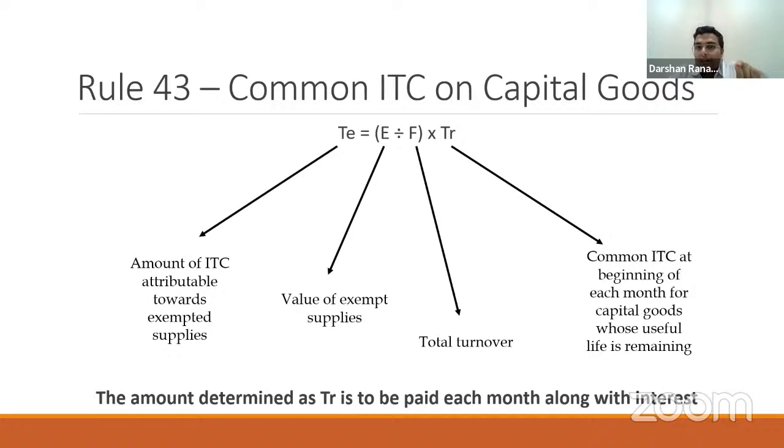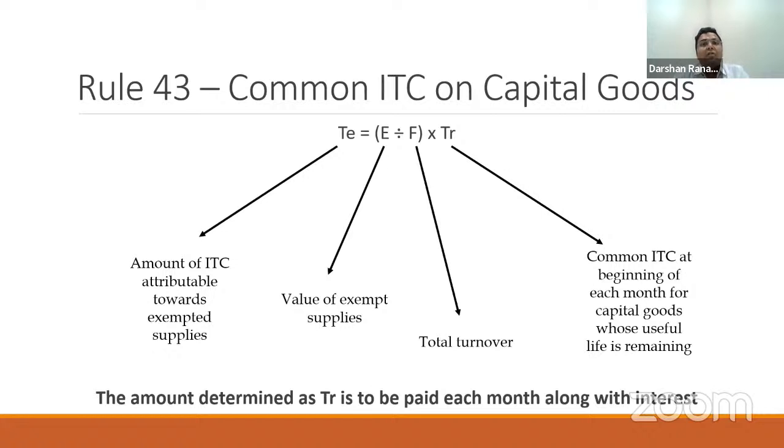You have divided that by 60 and identified the ITC per month, and thereafter you have to do a proportion of exempt to total turnover. So your E divided by F will change each month, and consequently your TE, that is ITC attributable towards exempt supply, will also change each month. What the law says is, you claim full ITC in each month. Thereafter, each month you go on reversing the ITC which you have claimed fully by taking the monthly identified ITC into your exempt to total turnover and pay interest on such ITC.